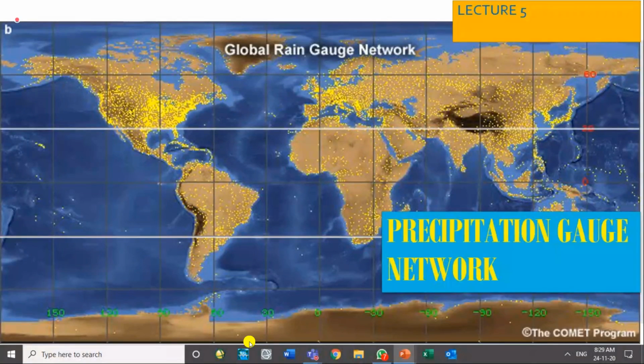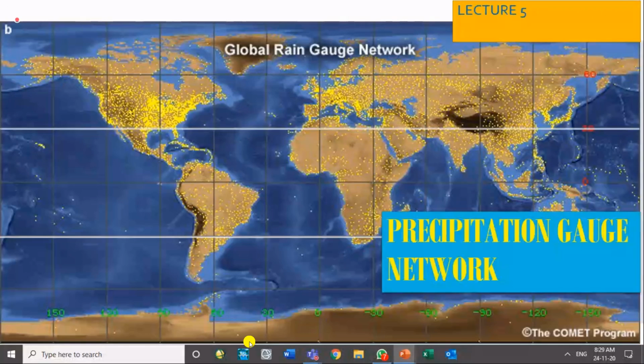So I should decide the location of each gauge in such a way that the whole country is covered. The variation of rainfall because of topographical variation, because of hills or mountains that cause change of rainfall, should be properly depicted through the rain gauge measurements.